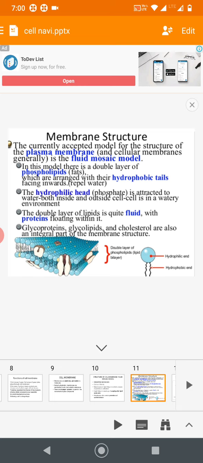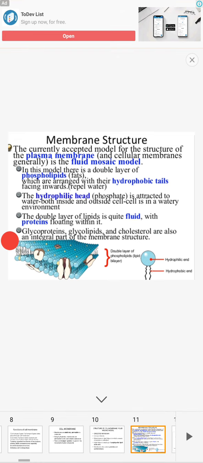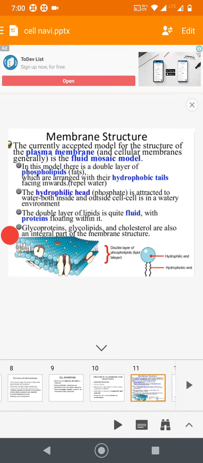Okay, there is a hydrophilic end and a hydrophobic end, we will call it head or end. One is projected outward, another one is projected inward. Hydrophilic is attracted to water both inside and outside the cell in a watery environment. So this is the main structure of this plasma membrane according to the fluid mosaic model.